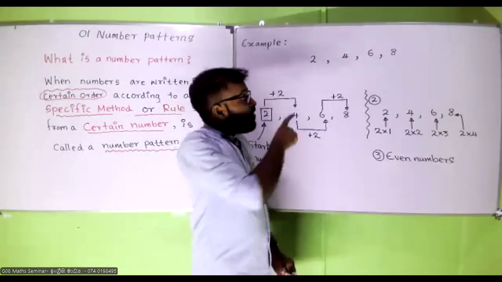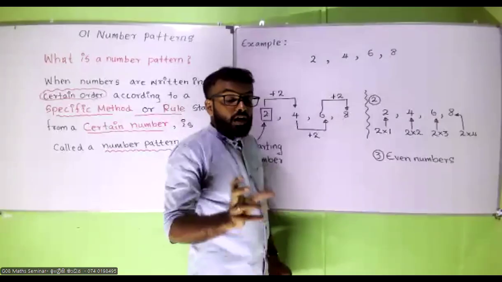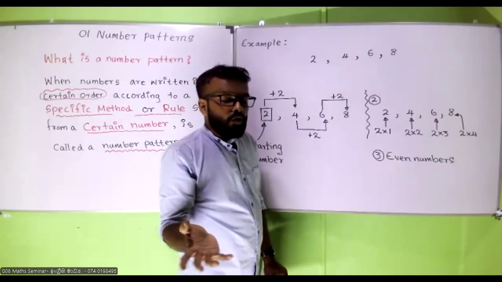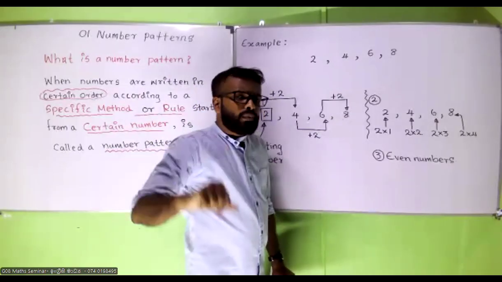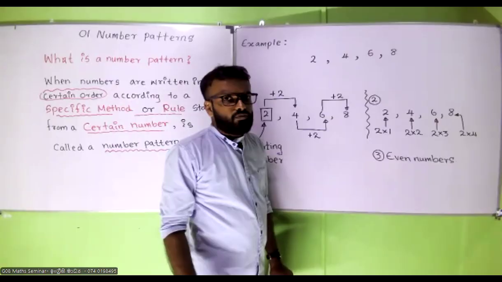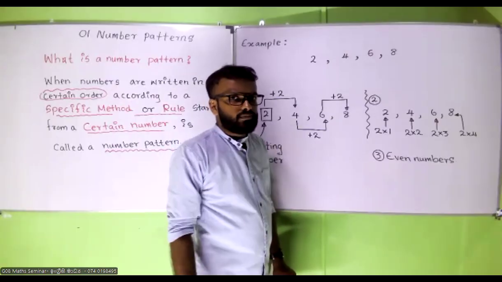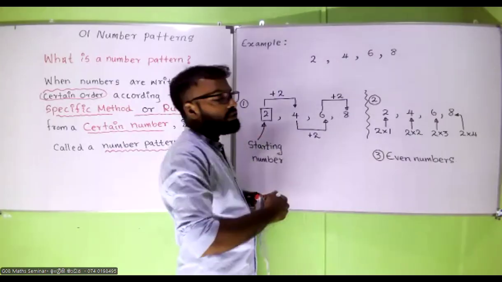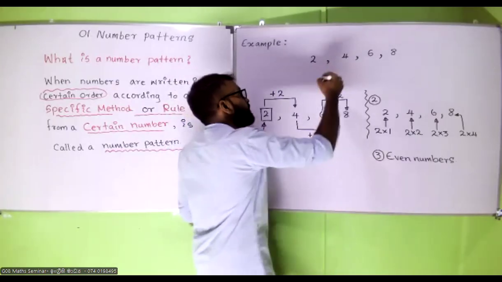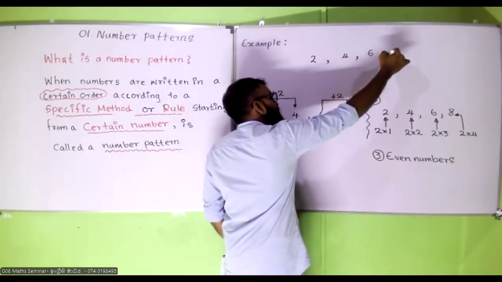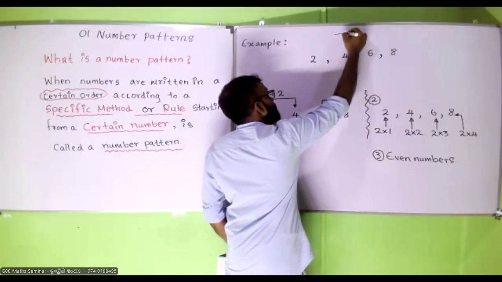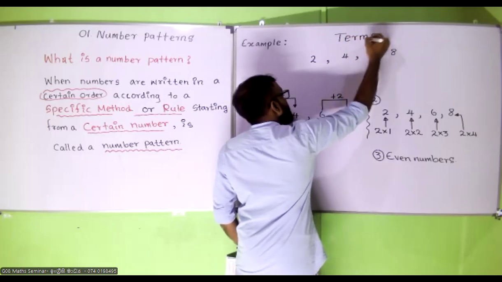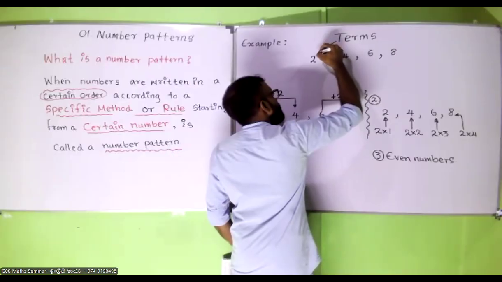For this pattern, there are four numbers. Not terms, there are four numbers. What are we going to call those numbers? We are going to tell them that each and every number is called a term.